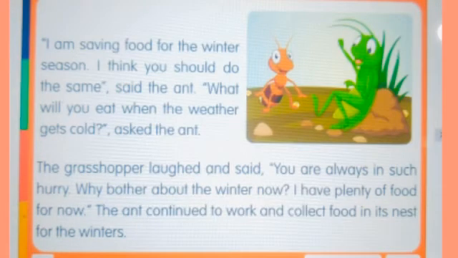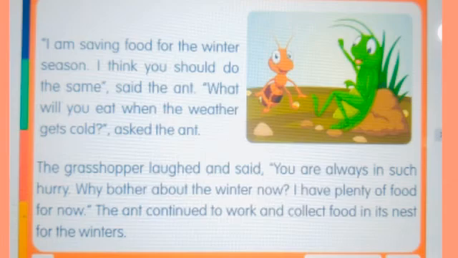I am saving food for the winter season. What did the ant say? The ant said he is saving the food for the winter season. I think you should do the same, said the ant. You also save the food for the winter season. What will you eat when the weather gets cool? The ant asked the grasshopper, when the weather gets cool, what will you eat?